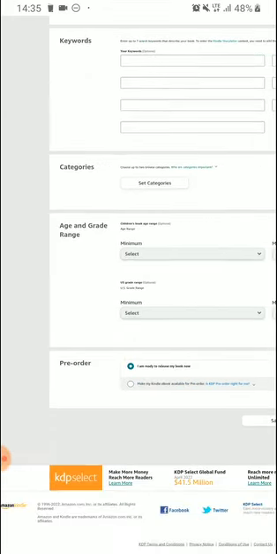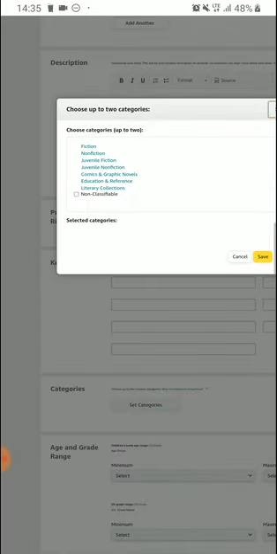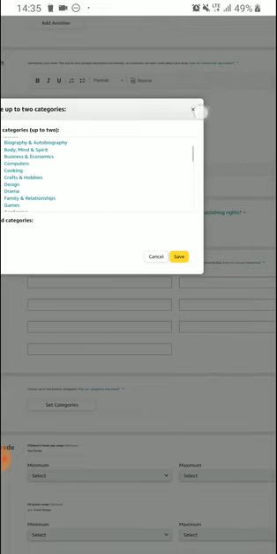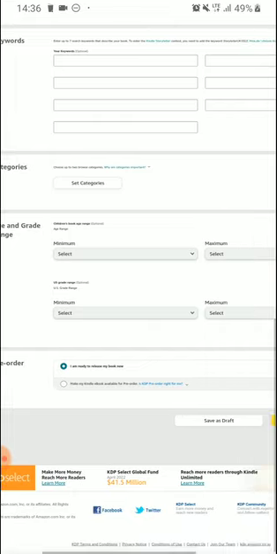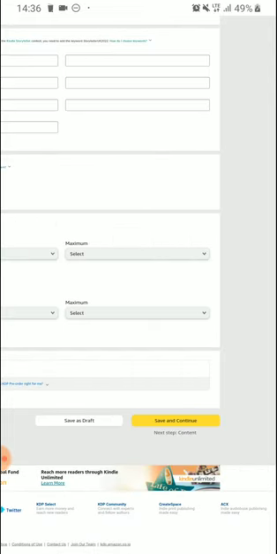Now categories, select categories for your book. What's the genre? Non-fiction. Under non-fiction, what kind of non-fiction? Is it business, health, family, stuff like that? All that you will see. Then age range, if your book is for a particular audience, maybe it's not for children or not for teenagers, you can specify the age range here. Now once you're done, next is to save and continue.